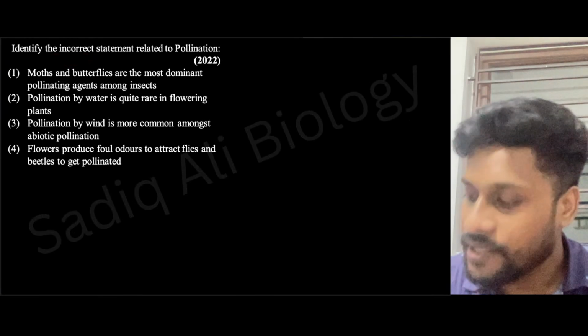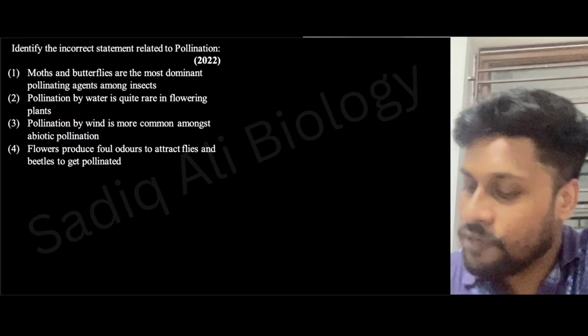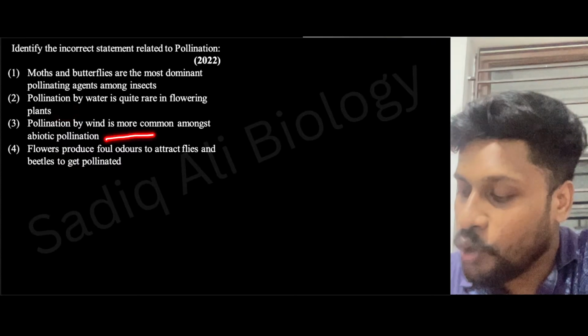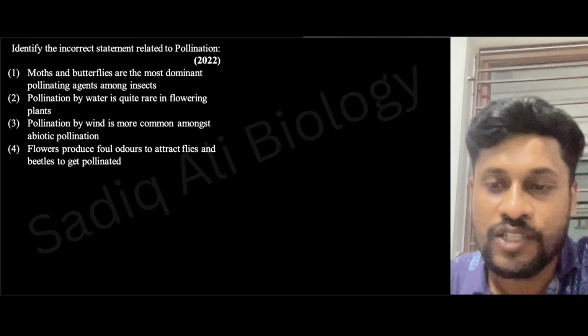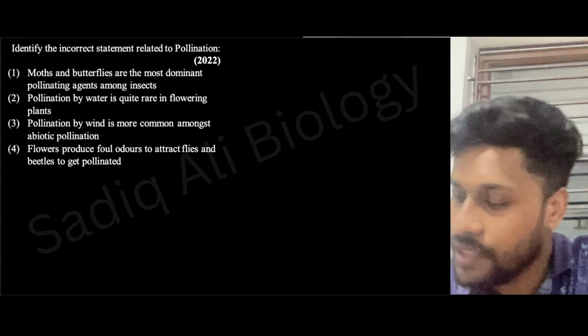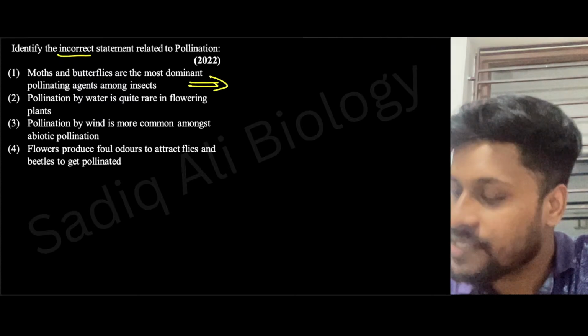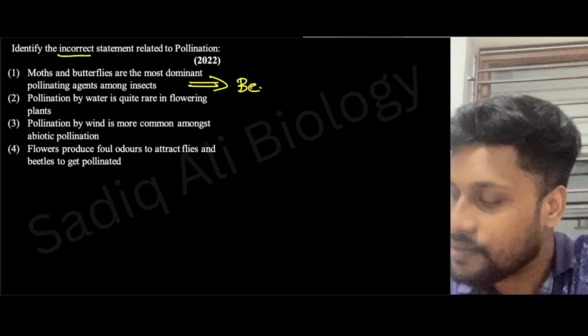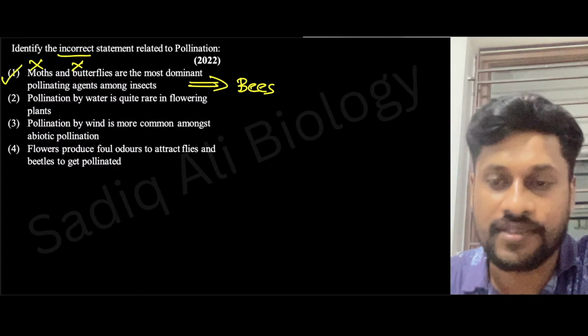Identify the incorrect statement related to pollination. Moths and butterflies are the most dominant pollinating agents among insects. Pollination by water is quite rare in flowering plants. Pollination by wind is more common among abiotic pollination. Flowers produce foul odors to attract flies and beetles to get pollinated. So what will be the answer here? They're asking for the incorrect one. You know the most dominant pollinating agent among insects is nothing but bees, not moth, not butterfly. Hence, option 1 will be the answer.